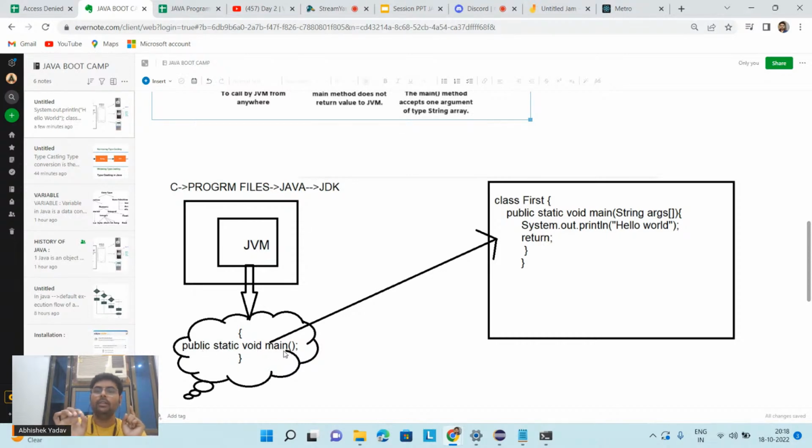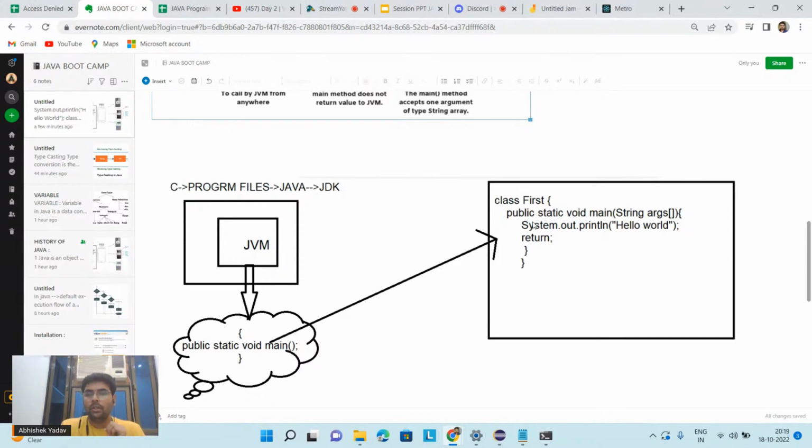The moment you run the program, what happens? The JVM will say, hey, I will start the execution from this prototype, that is public static void main. First, I will find this prototype. When I find this prototype, I will execute the code that is written inside this prototype.